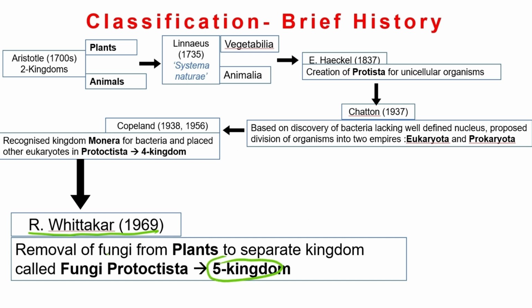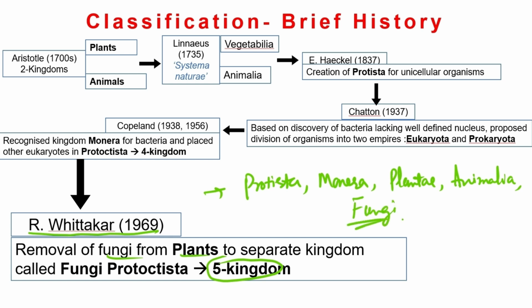What he did was remove fungi from plants to a separate kingdom. He said that fungi are so different from the Protista that they need a separate kingdom. So the five kingdoms proposed by Whittaker were Protista, Monera, Plantae, Animalia, and Fungi. Fungi we know are completely distinct organisms which lack any chlorophyll, and they have a decomposition kind of nutrition. Robert Whittaker is credited with the five kingdom classification.